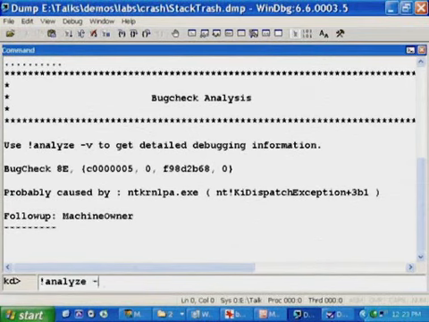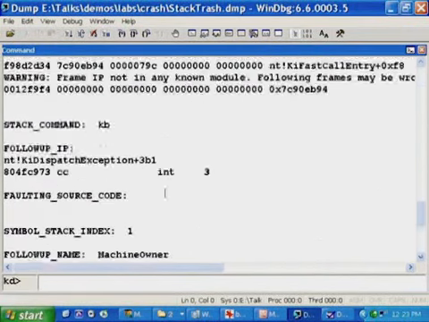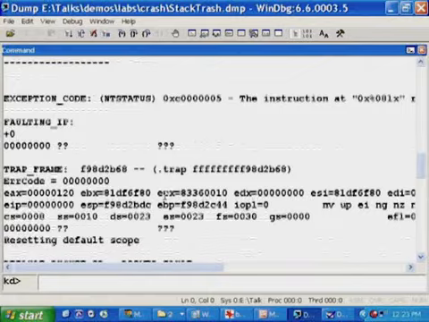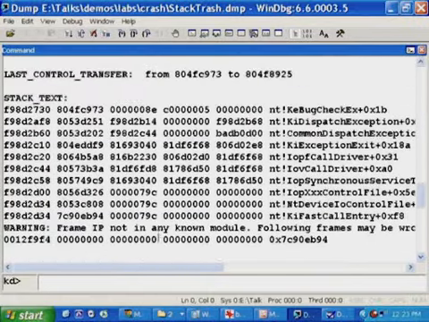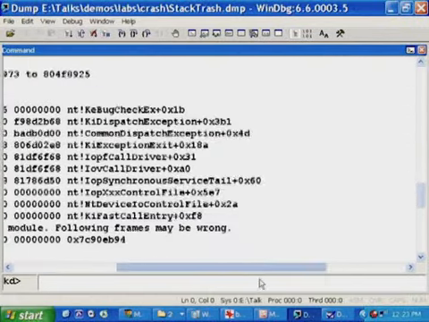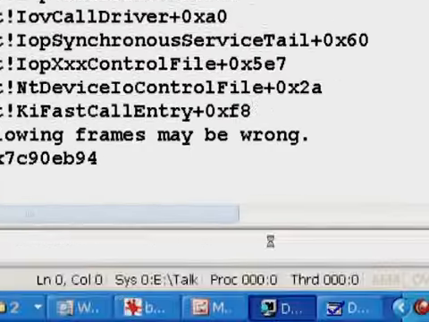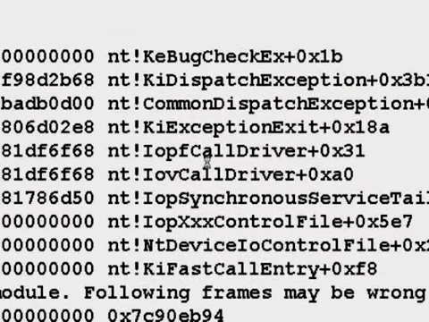And let's see why it felt it had no choice by doing the bang analyze -v, looking at the stop code reason. First of all, up here, kernel mode exception not handled, very common bug check. Let's scroll down and look at the stack trace. What we see is nothing but the kernel in that stack trace. So the analysis engine, its heuristics, looked at it, tried to find somebody else it could pin the blame on, and finally gave up and said, all right, I guess it's us.